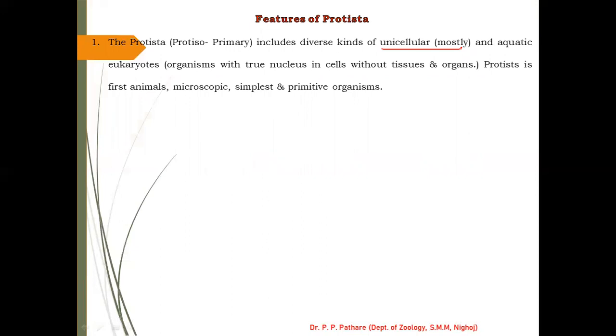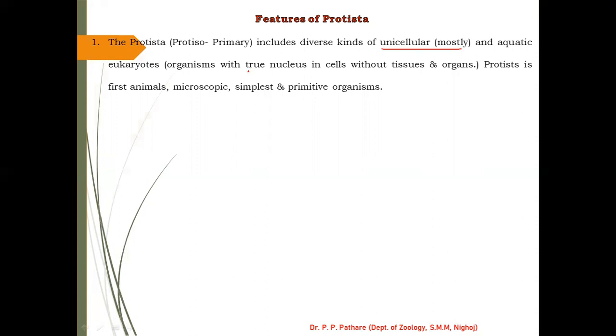These are very important features we observe in protist animals. These are unicellular. The second thing is that the protist group of animals are generally eukaryotic. Eukaryotic means the organisms with a true nucleus.